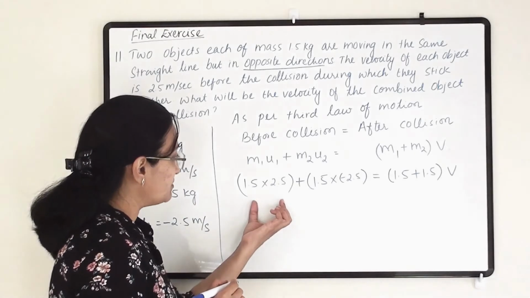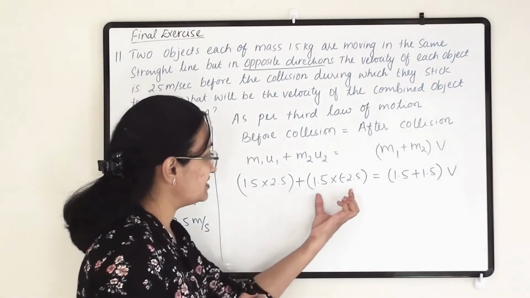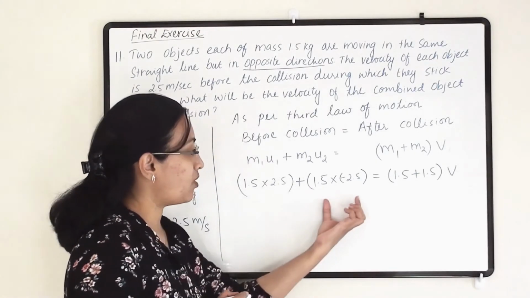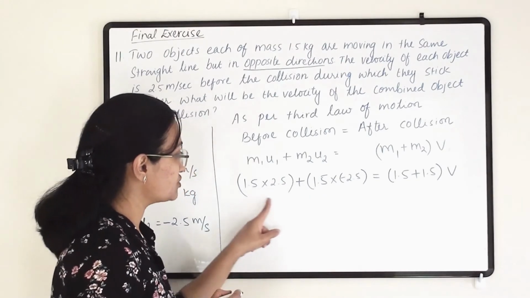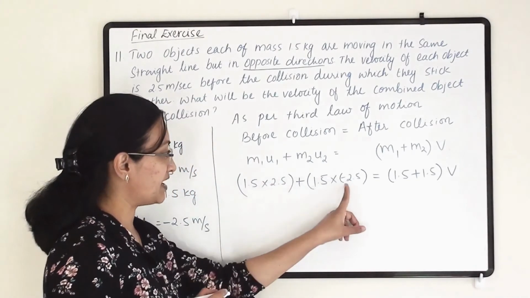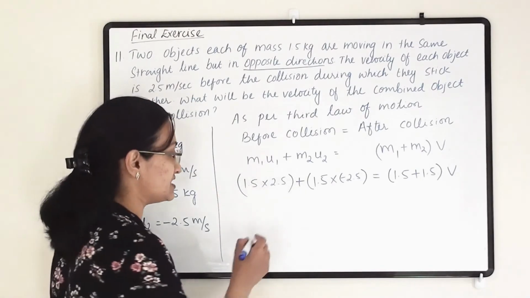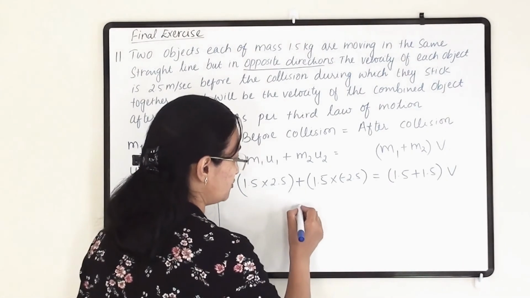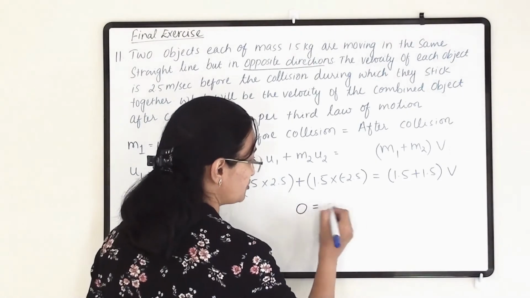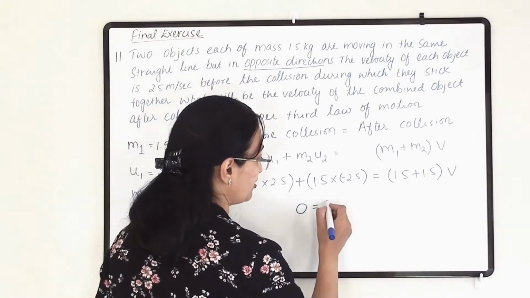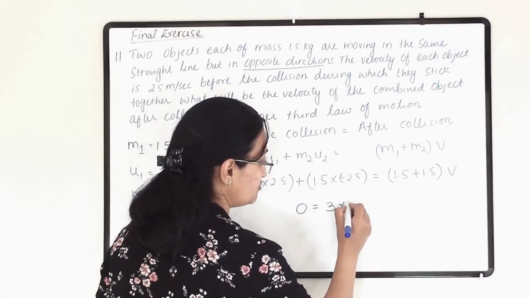Now whatever answer we get from this term and this term, both will be opposite. So this whole term is going to be 0 because a minus sign is there. So both answers will be same and opposite in sign. So this whole term is going to be 0. So 0 equals 1.5 plus 1.5, which is 3, into v.